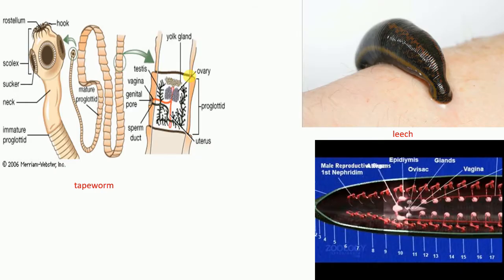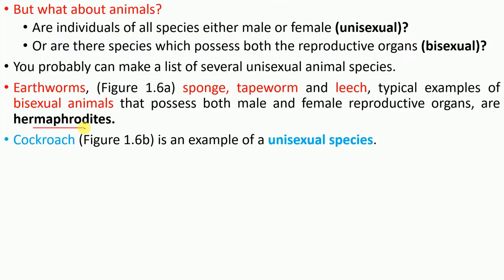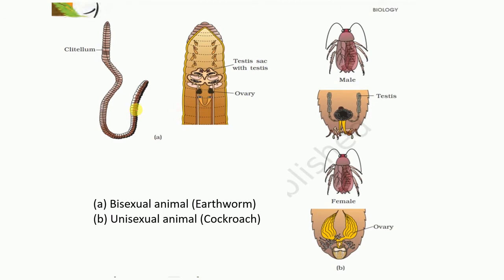Now what about animals? In animals there is also the same case. For example, the tapeworm and the leech. The tapeworm has both ovary and testis. That's the reason it is monoecious, or bisexual, or in other words a hermaphrodite. The earthworm is also a hermaphrodite because it has both ovary and testis. In the case of the cockroach, male and female are separate, and we human beings are also unisexual because male and female are separate, or dioecious.